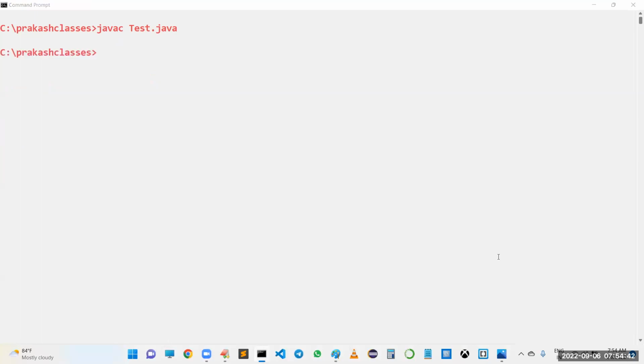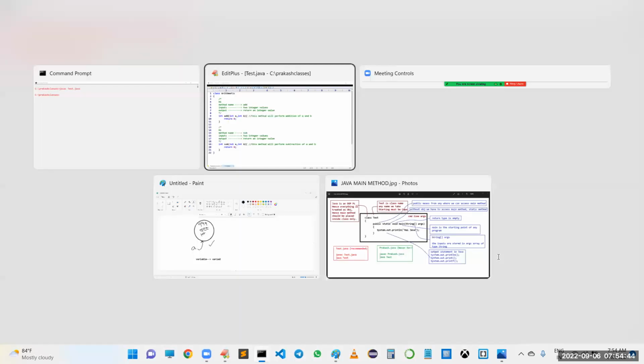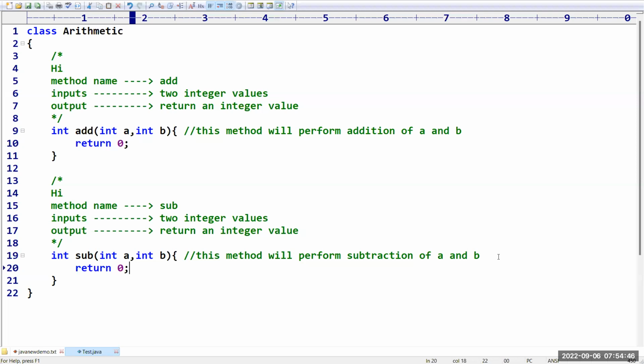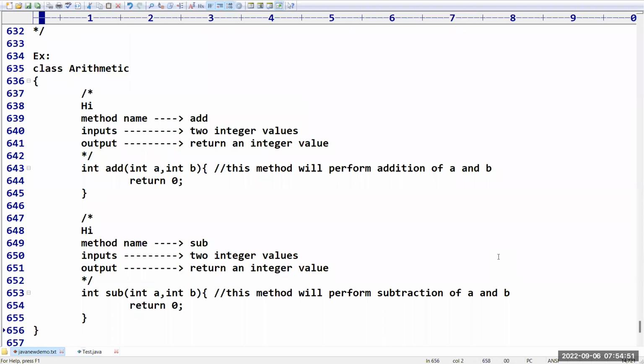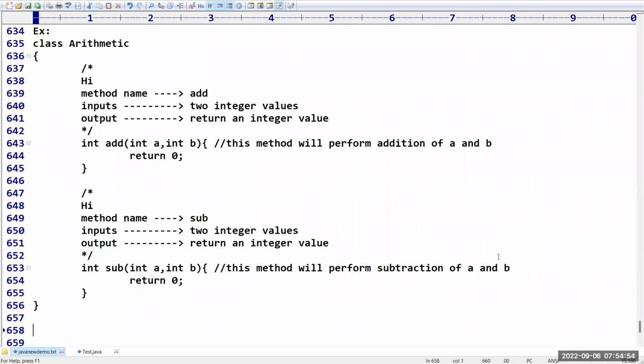Yes, beautiful. These comments are always ignored by the compiler. My compiler is never going to consider these comments. So in which places we have to use single line comments, in which places we have to use multi-line comments, I think you got clarity. If you want to provide information only in one line, then you can go for single line comment. If you want to type a big paragraph, better to go for multi-line comments. Sir, clear? Please confirm. Any doubts about these two comments?